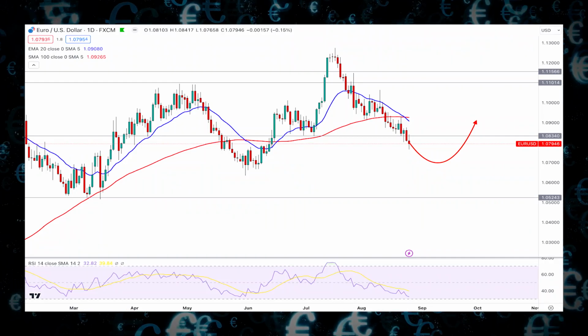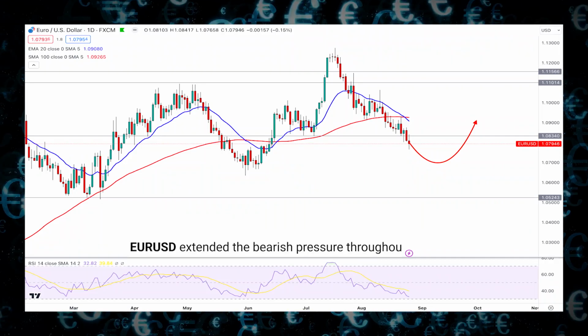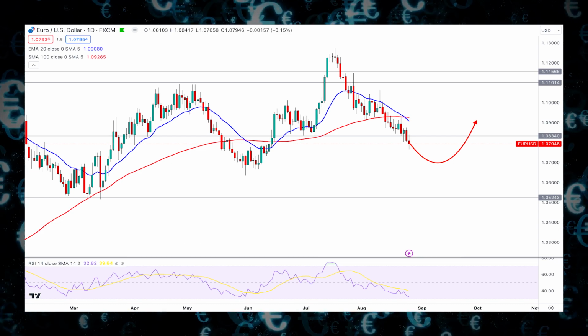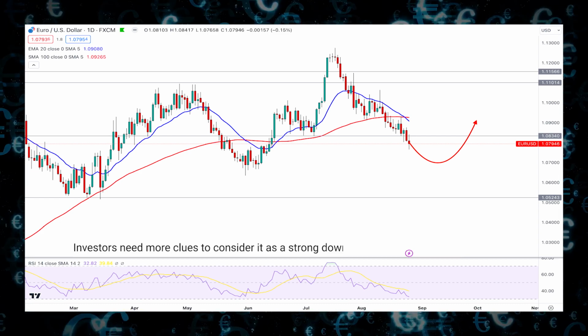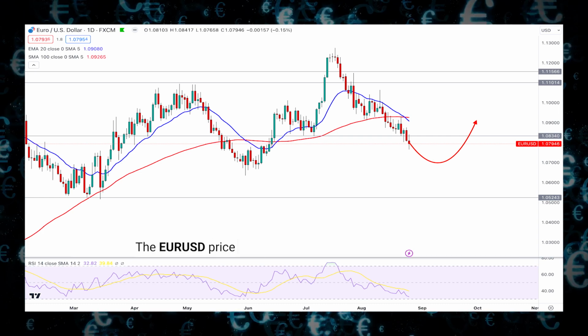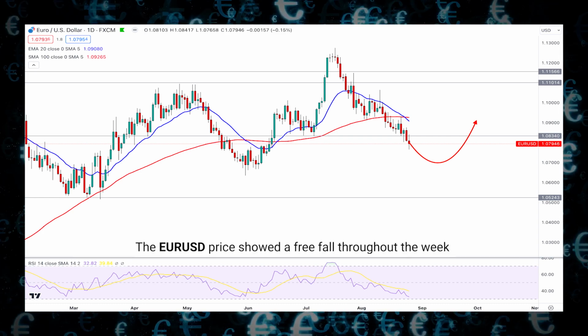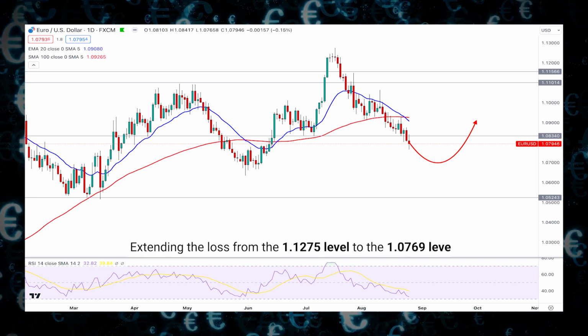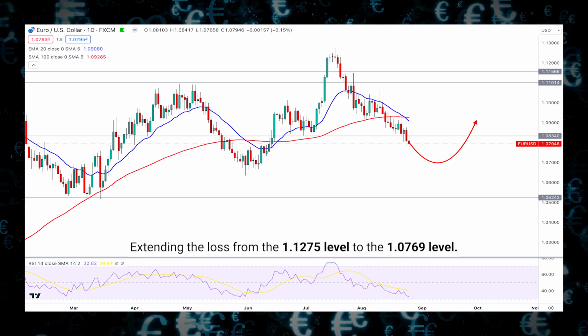As per the previous weekly outlook, EURUSD extended the bearish pressure throughout the week. However, investors need more clues to consider it as a strong downside pressure throughout the week. The EURUSD price showed a free fall throughout the week, extending the loss from the 1.127 level to the 1.076